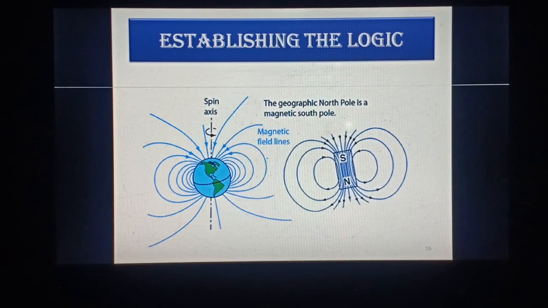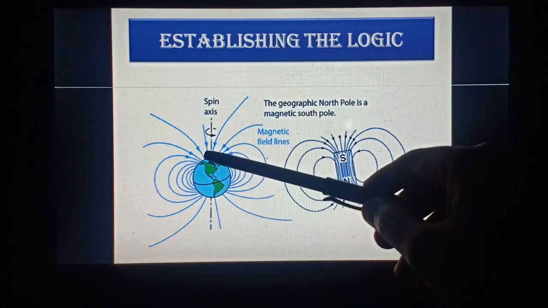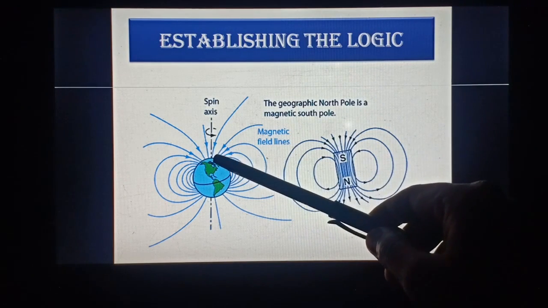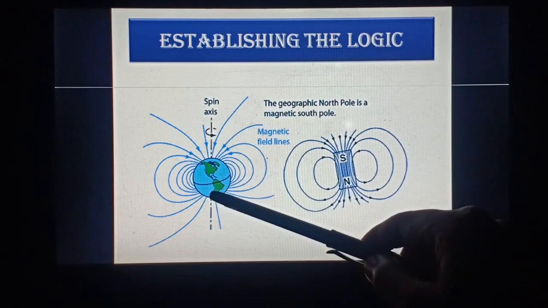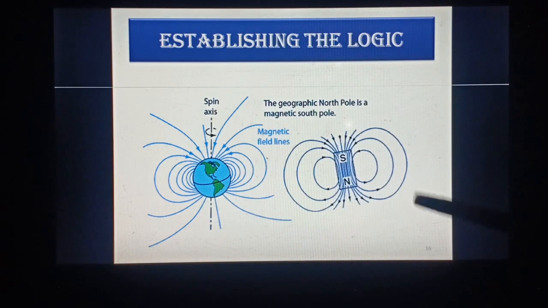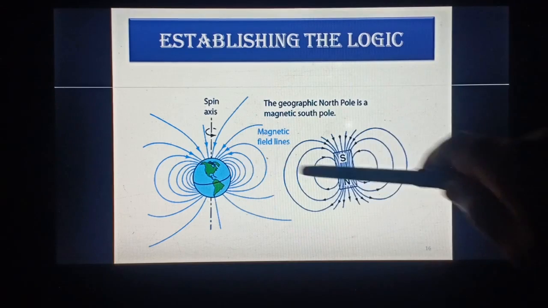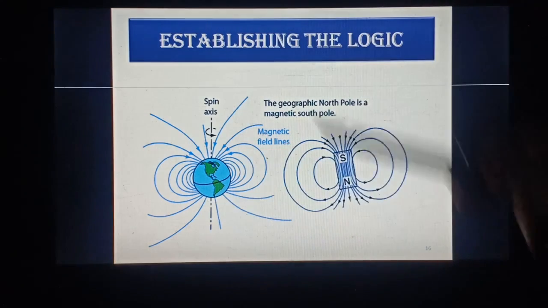Suppose this is the geographic north of our Earth and this is the geographic south. It is observed, or hypothesized, that the Earth has its own magnetic field. This means the Earth itself behaves like a magnet.